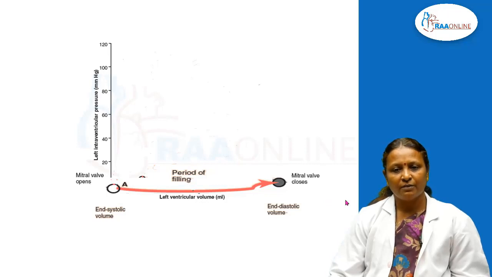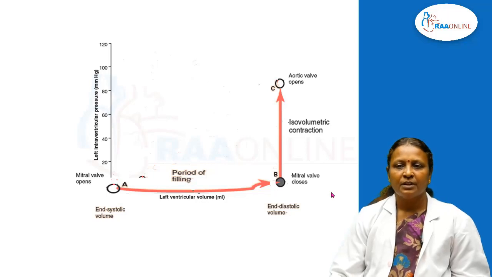Once the mitral valve is closed, what happens? The isovolumetric contraction phase occurs. The pressure increases, the volume remains the same. This isovolumetric contraction phase ends with opening of the aortic valve.